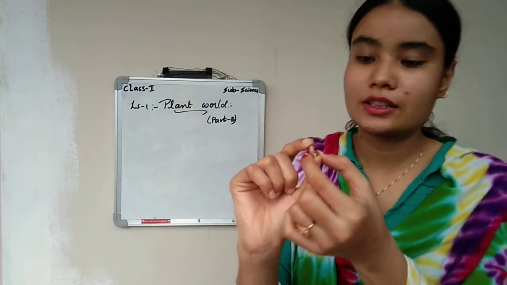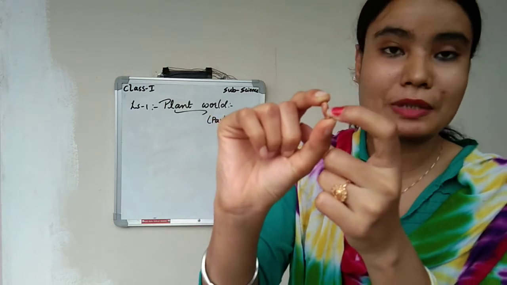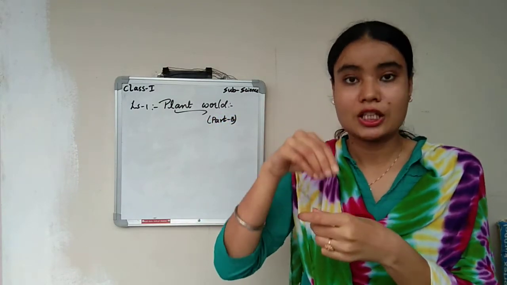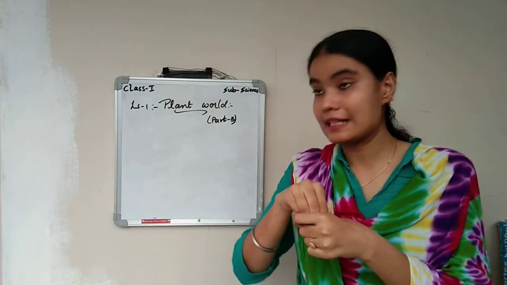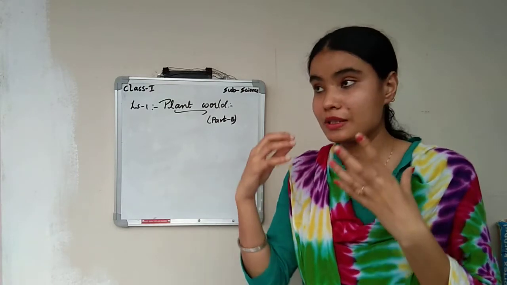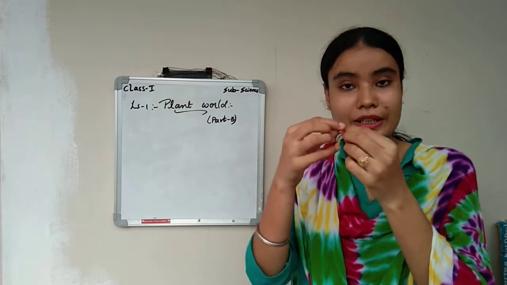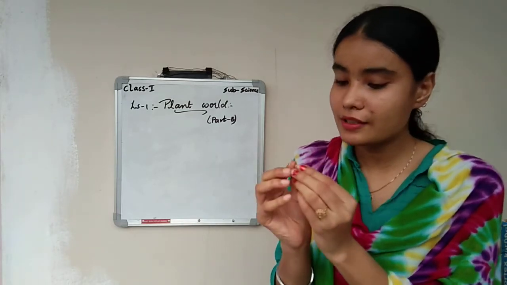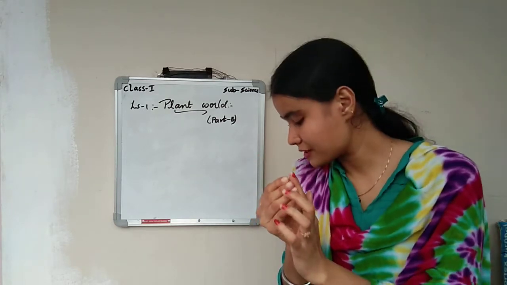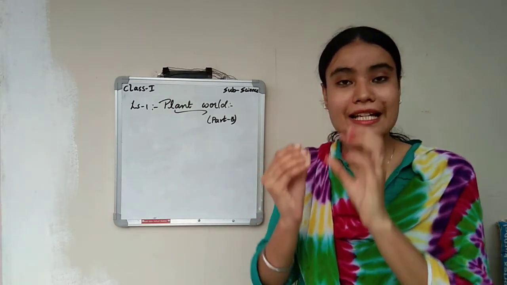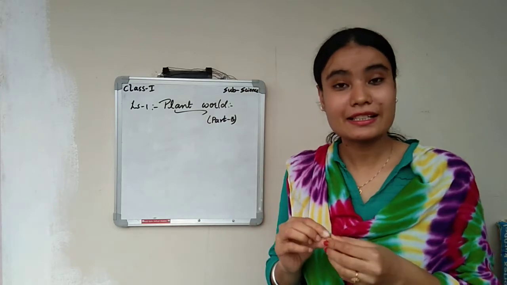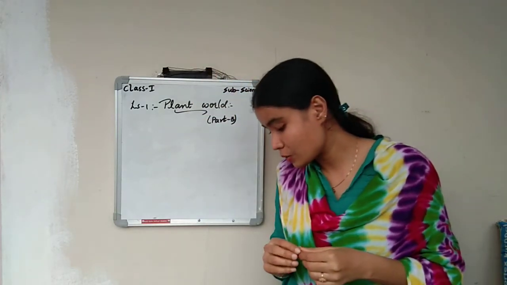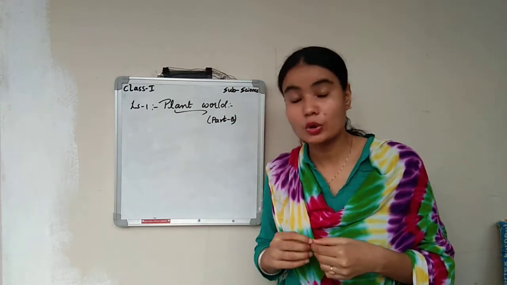This white color one is a baby plant. So when I put this into fertile soil, what happens? As it gets adequate water and proper sunlight, this bean will burst. ये टूट जाएगा. Okay. So from this white color you will have a stem and a root, and it will give birth to a plant. ऐसे ही करते करते वो क्या होगा? वो एक बड़ा झाड़ हो जाएगा. Okay, so this is how seeds are useful to grow a new plant.